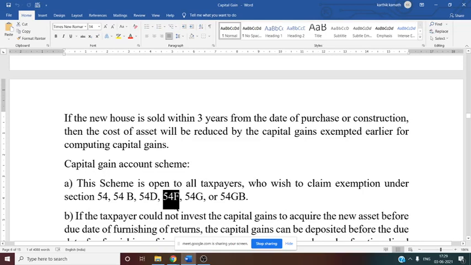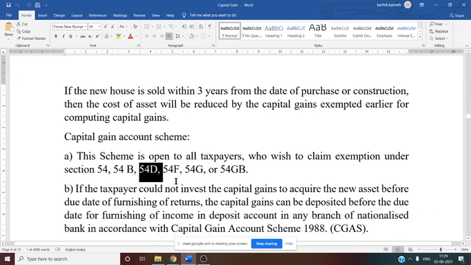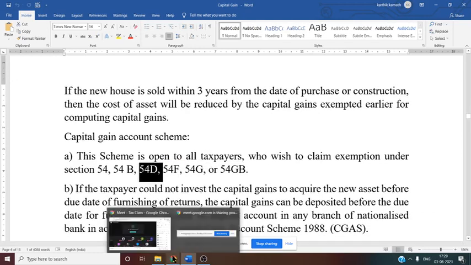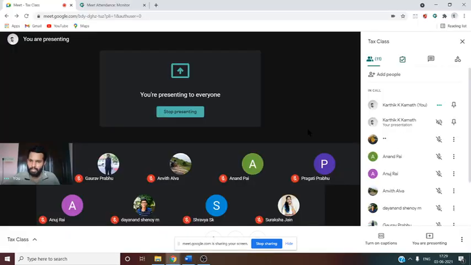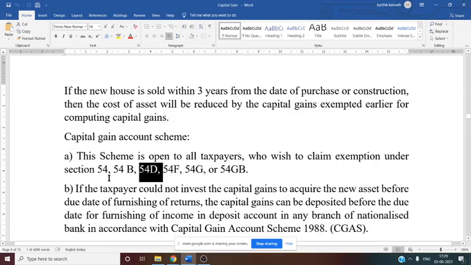Then again, these are not that important: 54G, 54GB, 54D, but usually you come across 54EC. 54EC is regarding investment in bonds. 54EC, that also we need to remember. So very important sections here: 54, 54B, 54EC, 54F.